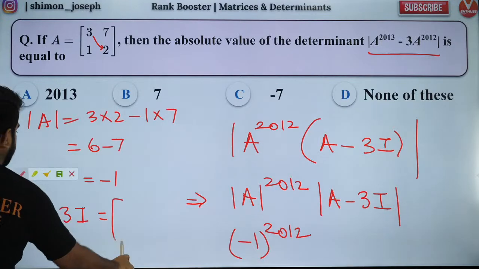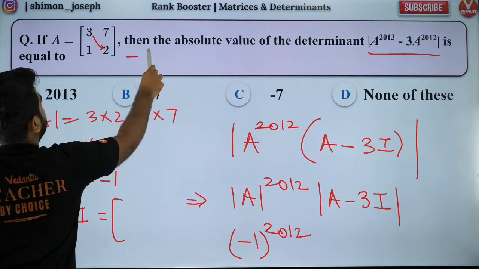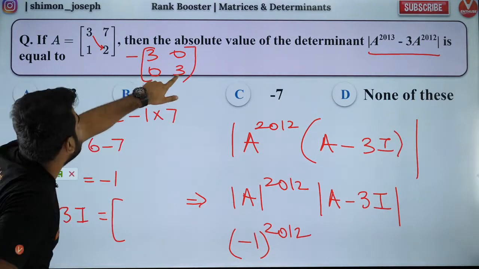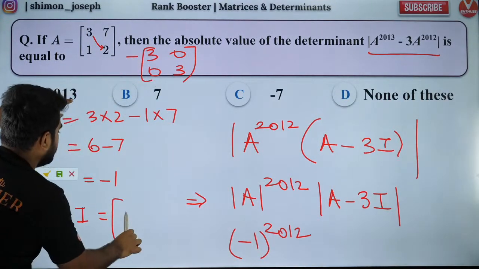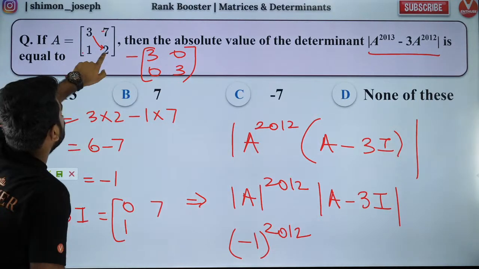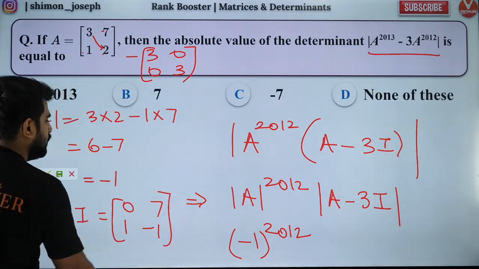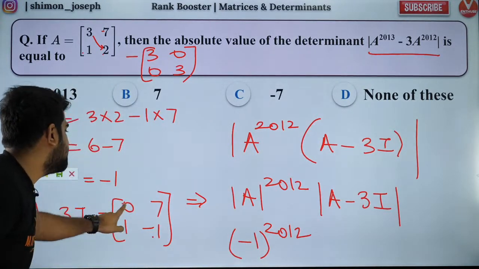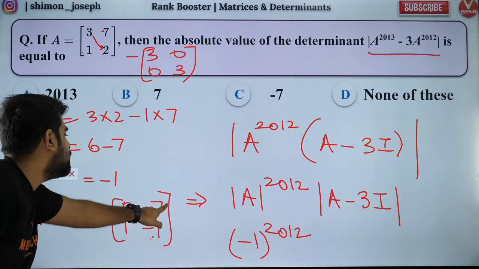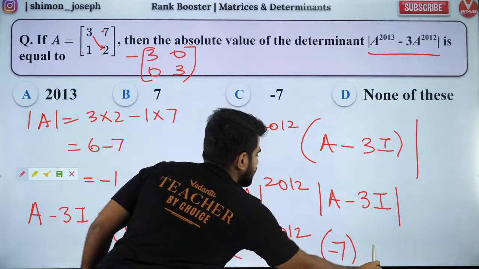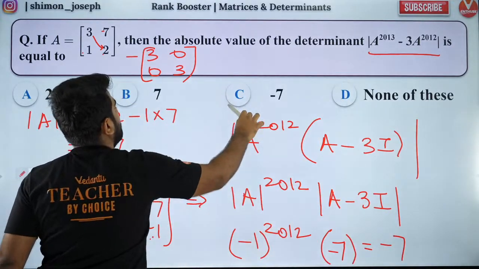What is A minus 3I? A minus 3I will be 3 minus 3, 0. 7 minus 0, 7. 1 minus 0, 1. 2 minus 3, minus 1. So what will that be? That will be 0 into minus 1, which is 0. Minus 1 into 7, which is minus 7. So this will be minus 7, isn't it? So the answer is minus 7, which will be option C.